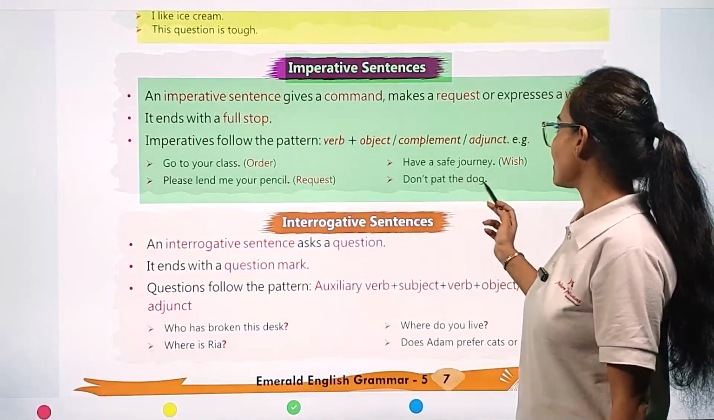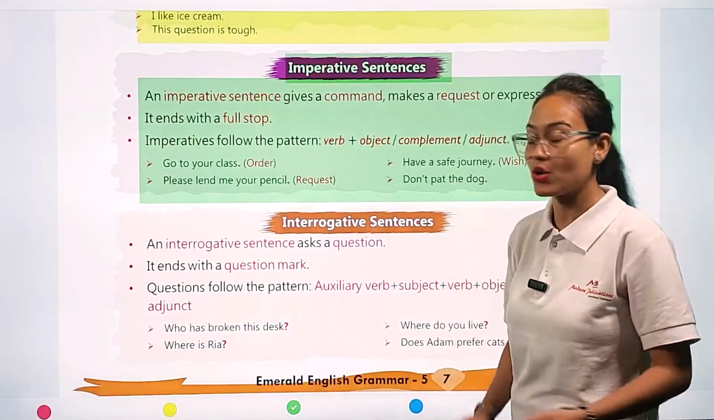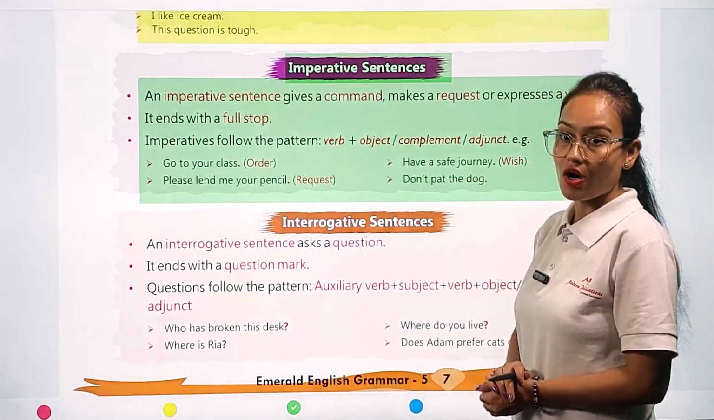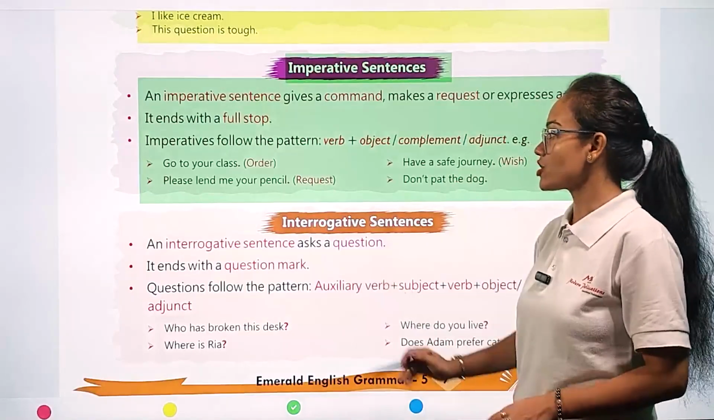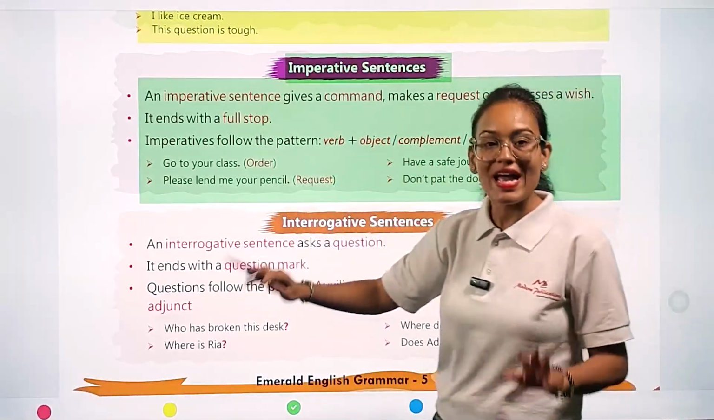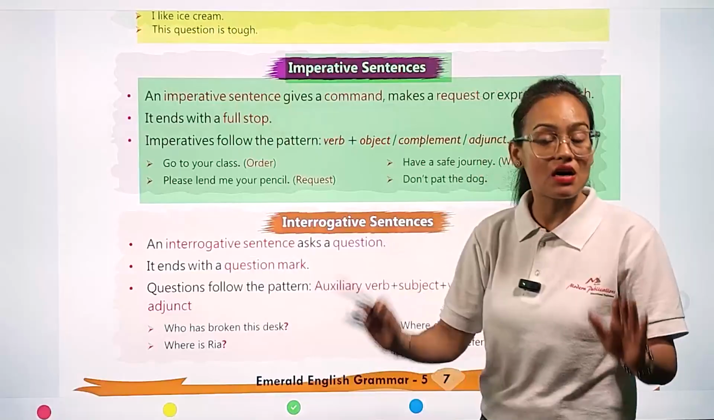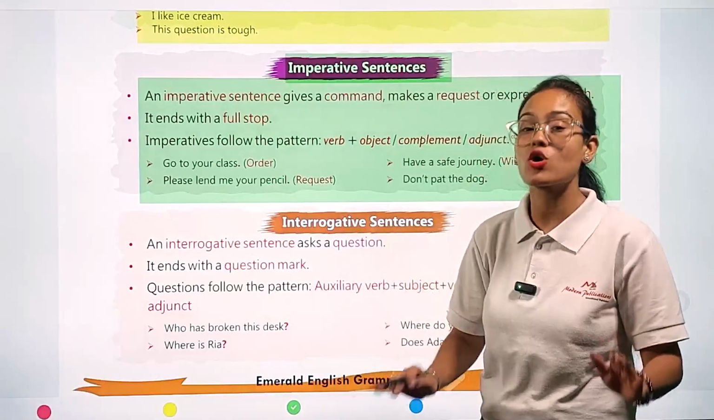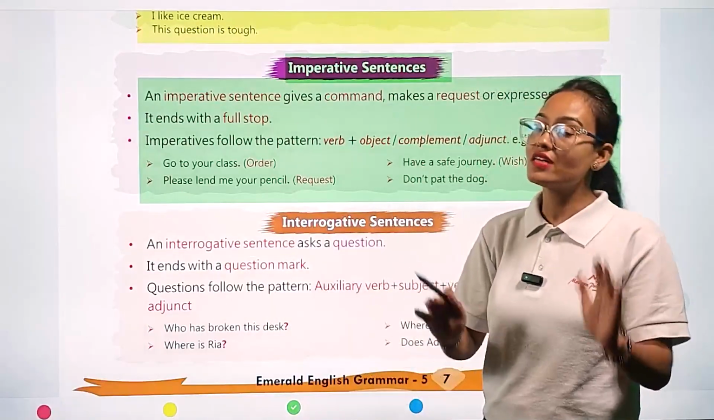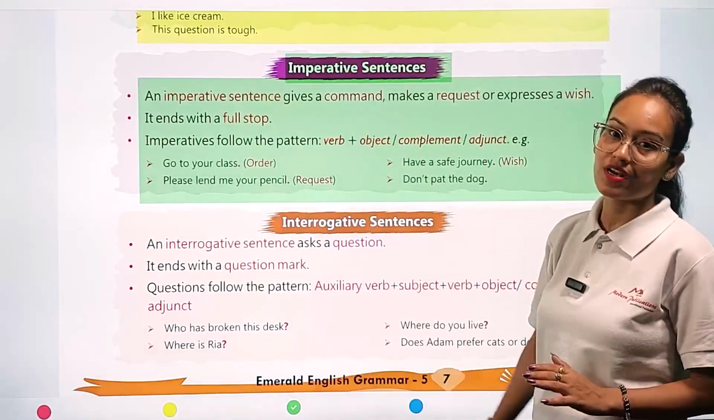Okay, have a safe journey. Here we are making a wish. Okay, don't pet the dog. Again, here we are giving an order. Okay, so any sentence which is giving us a command, or making a request, or making a wish, this type of sentence is called an imperative sentence.